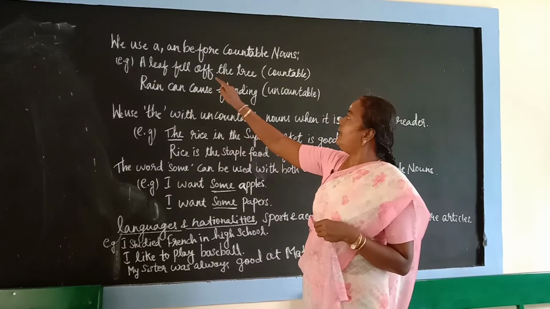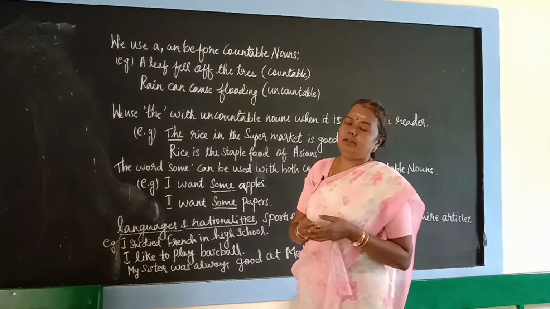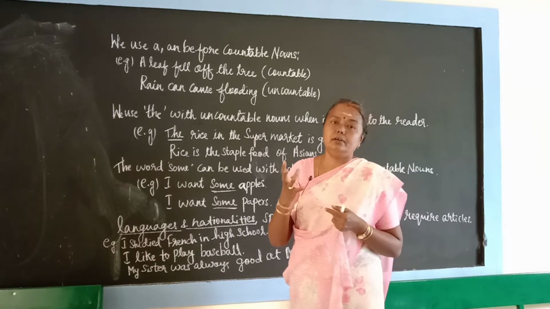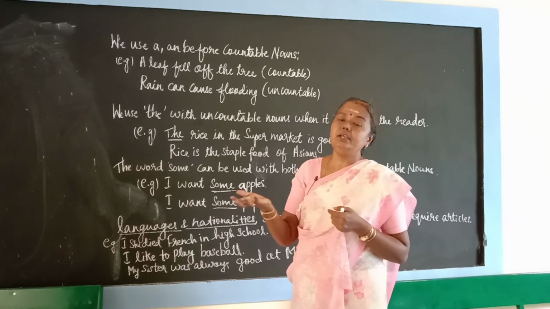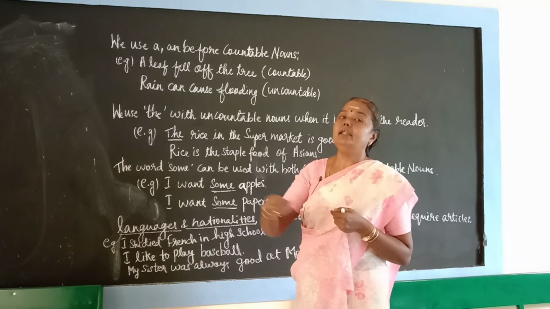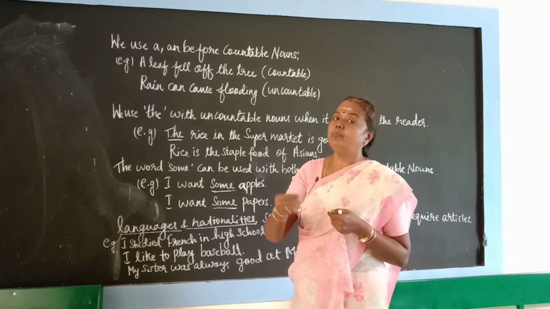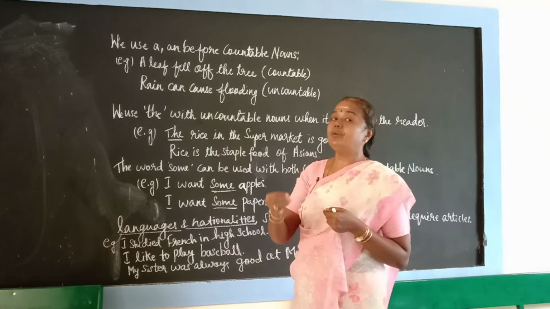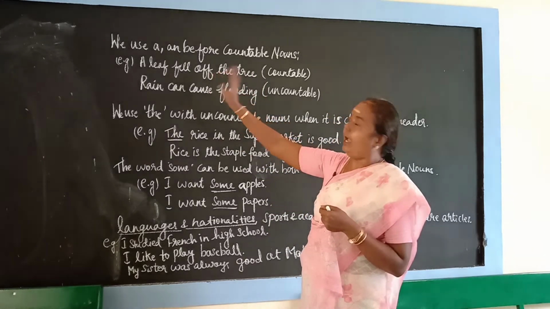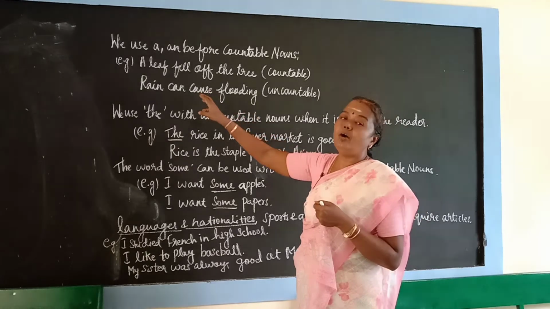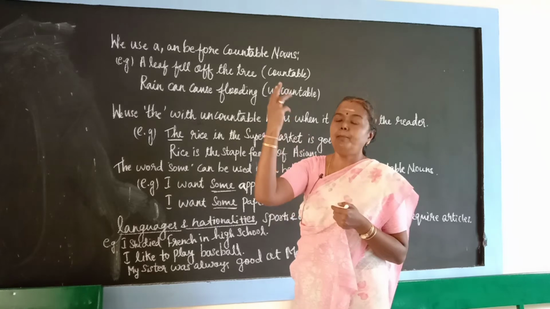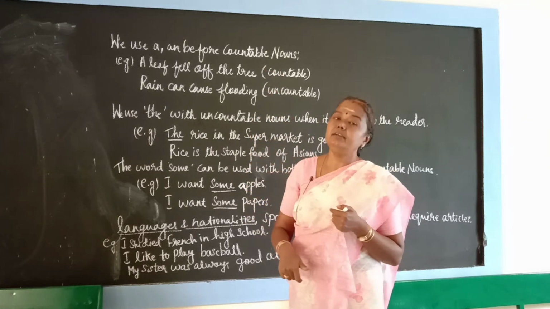We use a and an before countable nouns. You know countable, that means you can count 1, 2, 3 or 1 liter, 2 liter. I need a liter of milk. I need a bottle of water. So that is countable. Okay. So in front of countable we use a and an. So a leaf fell off the tree. A leaf, one leaf. An apple fell off the tree.